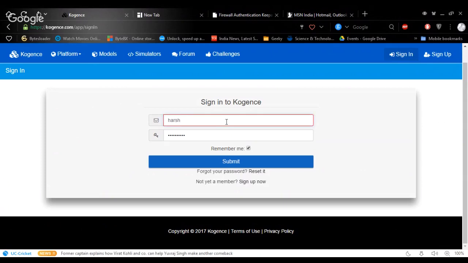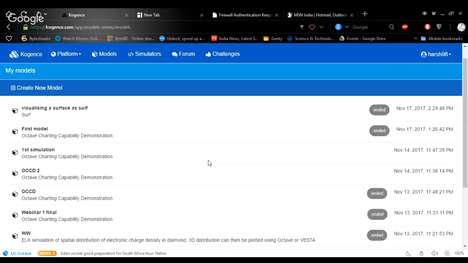Type your email address and your password. Click submit. After logging in, you can see this is my models page. These are all my models that I worked on. You can run a simulation by clicking on it. This was the model page, Octave charting demonstration.